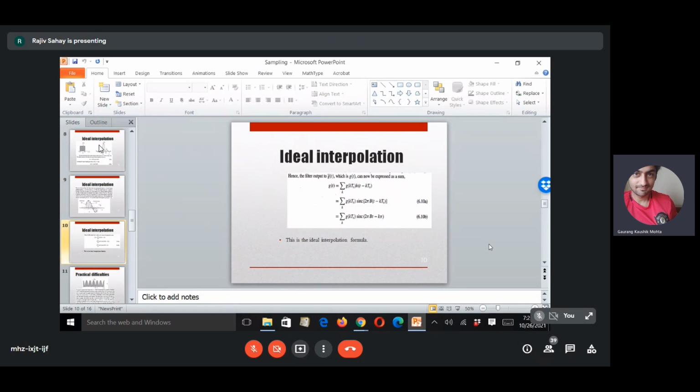After this chapter on sampling, I think I will cover one more chapter, and I don't know whether I will have time for filter design or not. I have to check. Those who are interested in learning filter design, please let me know. I'll have to take some extra classes because I will have time only up to 18th November. So I have to cover this chapter on sampling, then cover DFT. And while I cover DFT, FFT comes along with it. So FFT is not a separate chapter. DFT plus FFT is a single chapter. That I will definitely cover. But if you want filter design also, then let me know, and I'll find time for that.